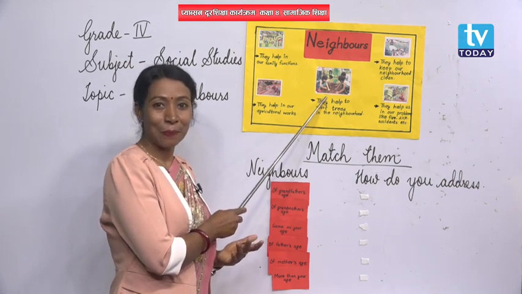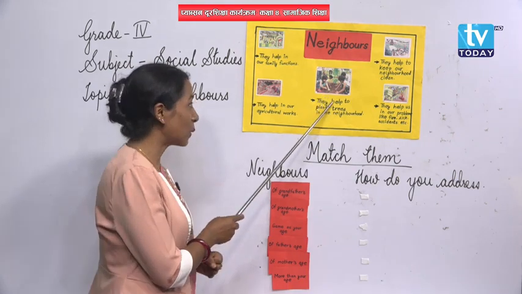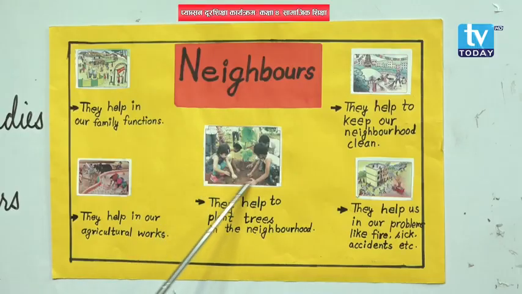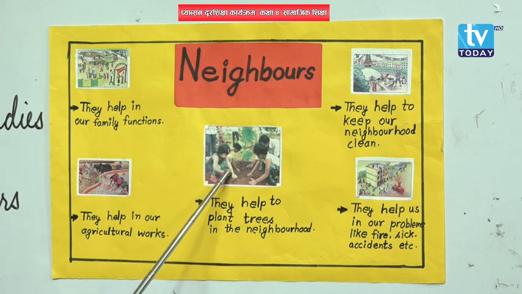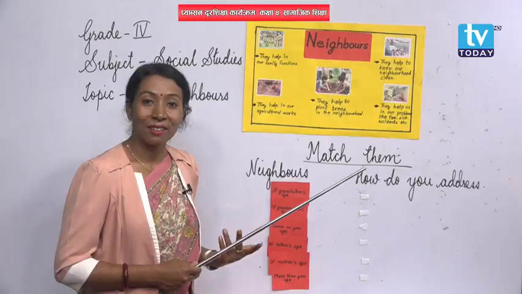Where are they? Let me tell you, this might be some bare land in your neighborhood. Bare land, do you understand? The land where there are no plants, no green plants. So in that bare land, all these children and even the adult people of a neighborhood are gathered together, and what are they doing?